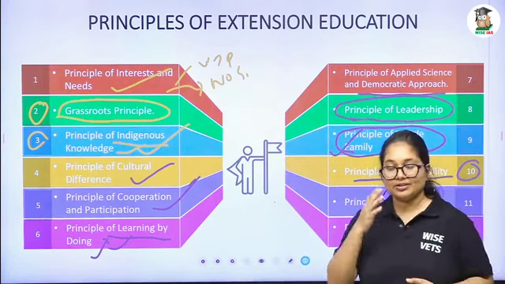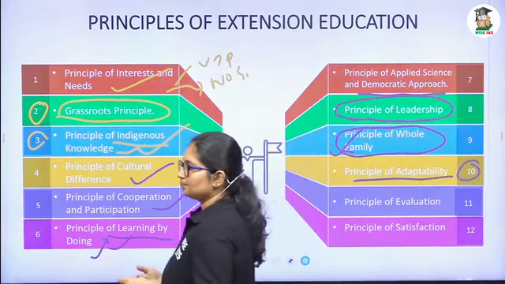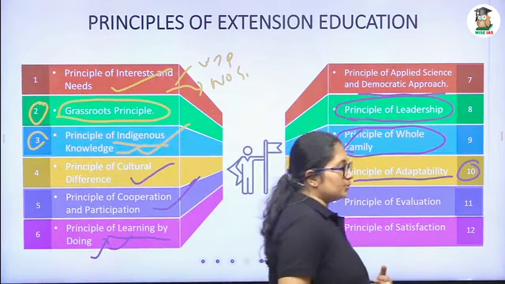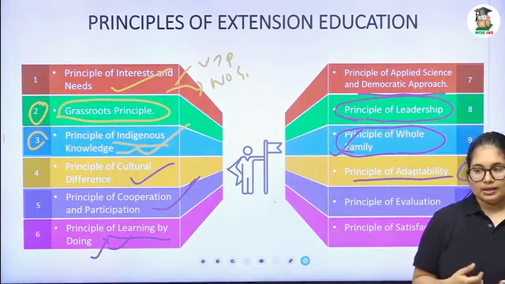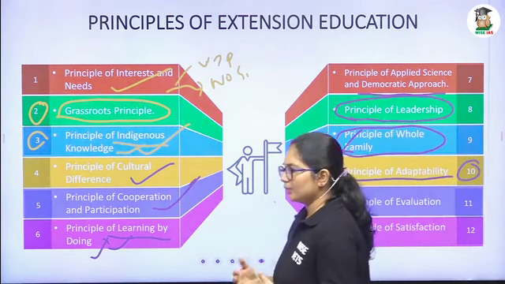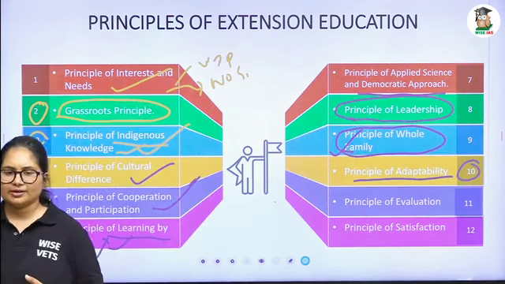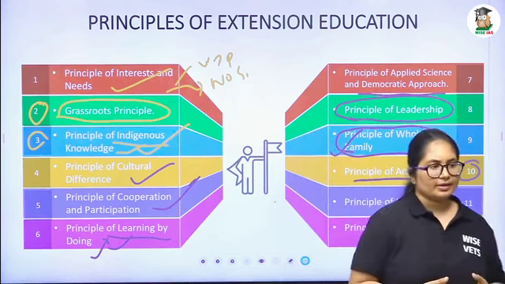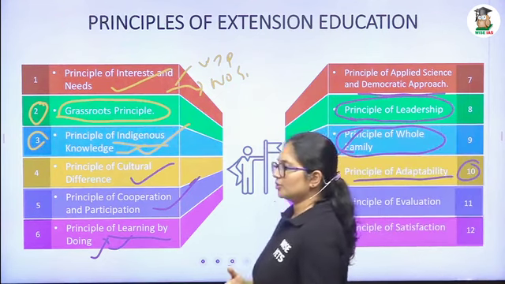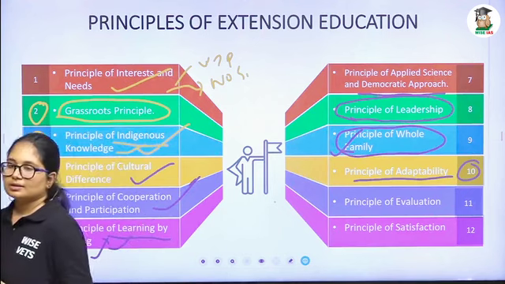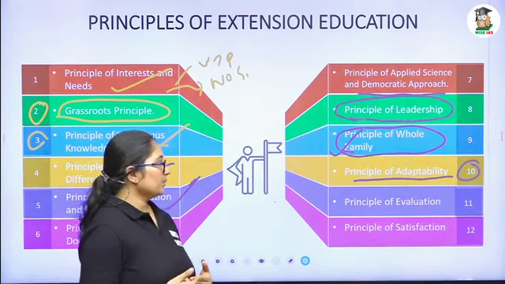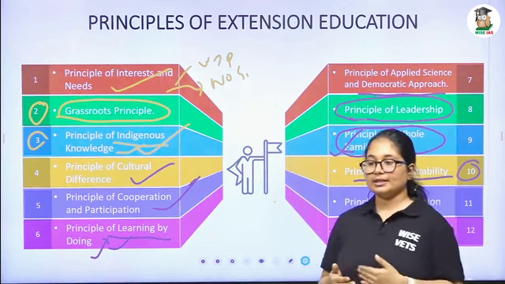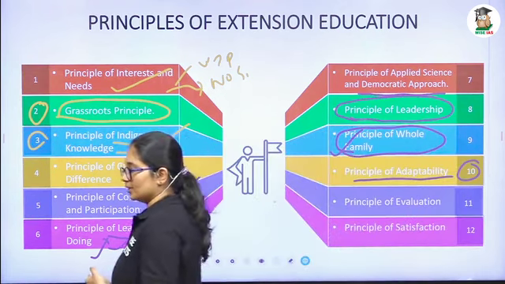It will vary with time. Sometimes the farmer wants to improve milk production, sometimes to improve management conditions. Sometimes he wants to adopt new technology, or reduce the cost of production, cost of feed, or cost of maintenance. So their need and interest will vary. When we are planning an extension education program, we have to make sure that our extension program fits the changing need and circumstances of a farmer.